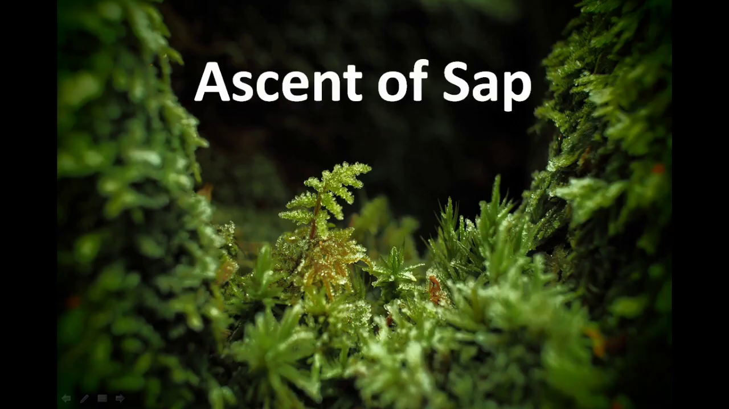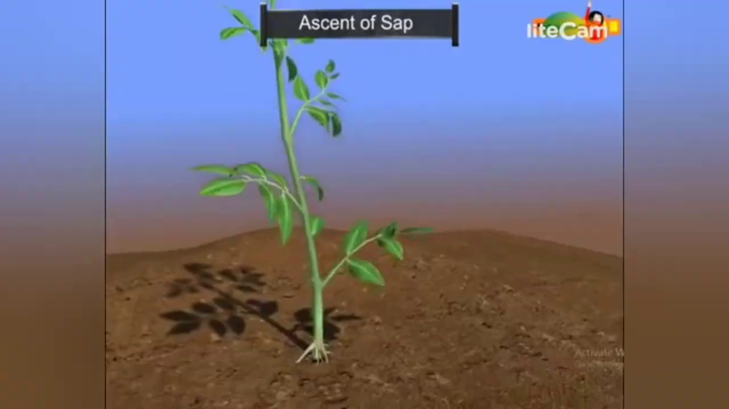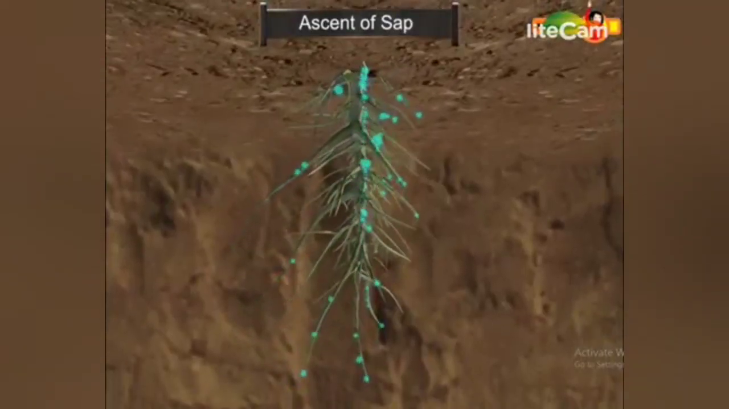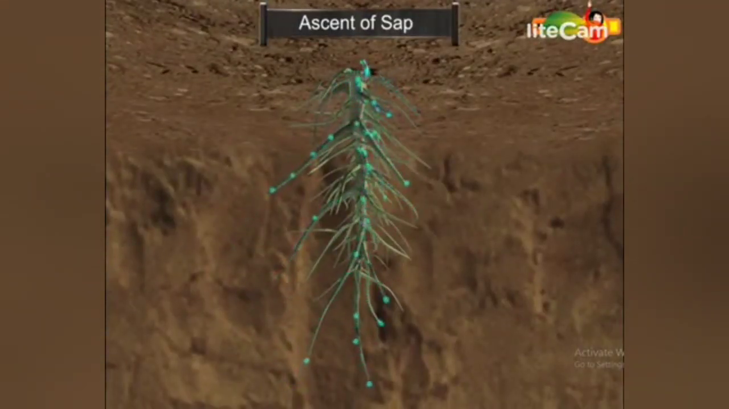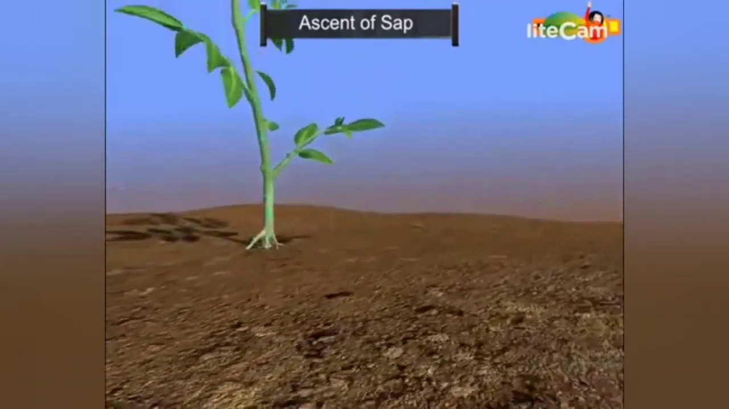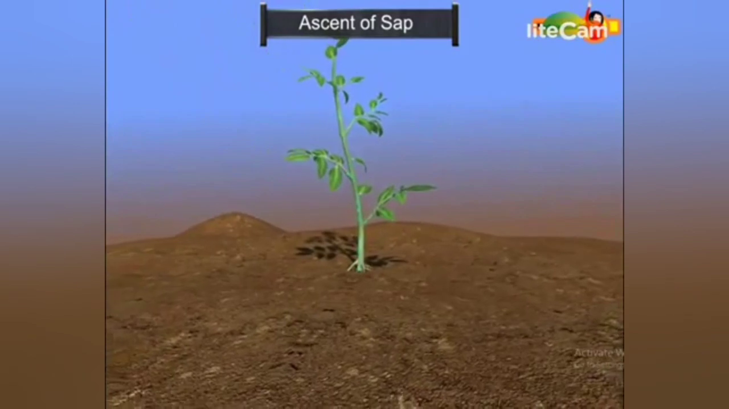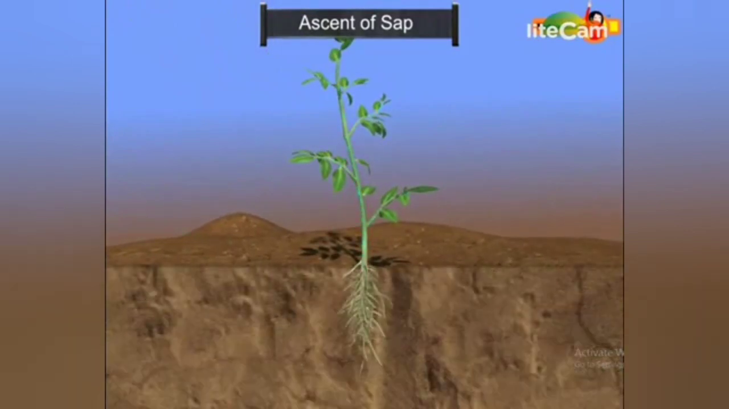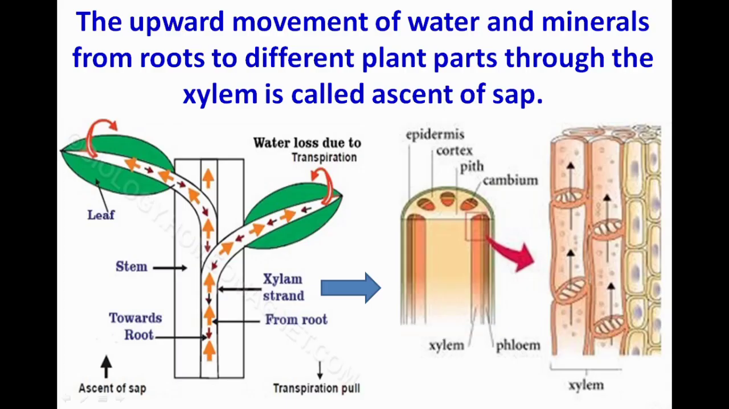Next topic is ascent of sap. The upward movement of water and minerals from roots to different parts is called ascent of sap. Ascent of sap takes place through the xylem. A number of factors play a role in ascent of sap.